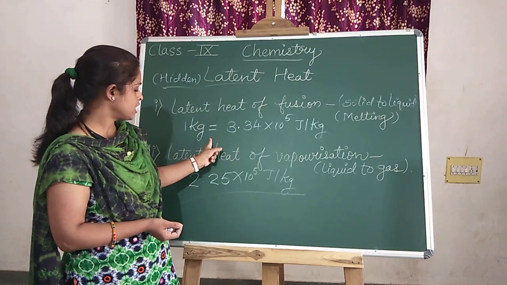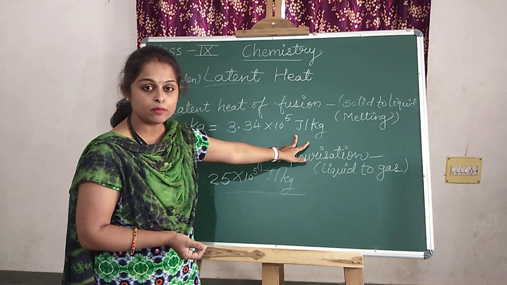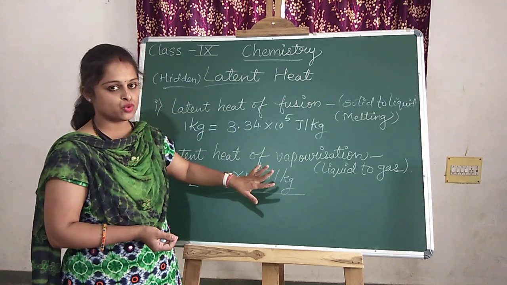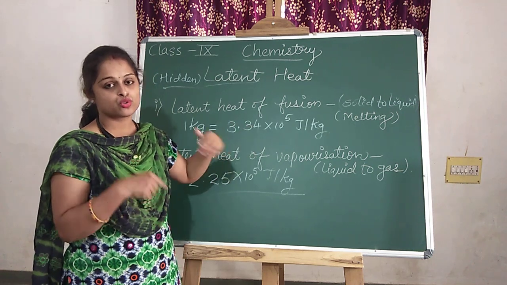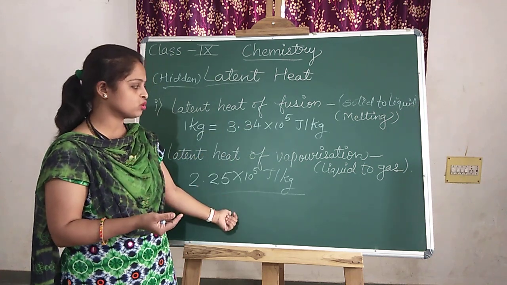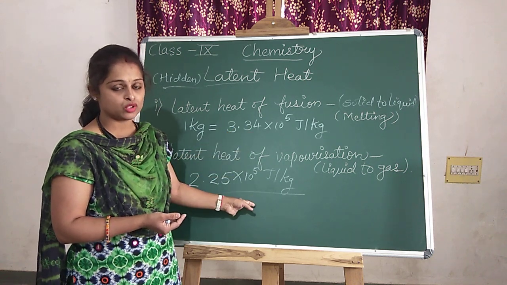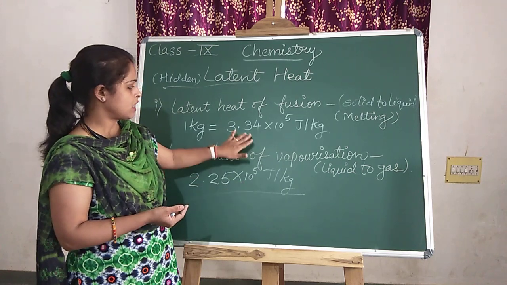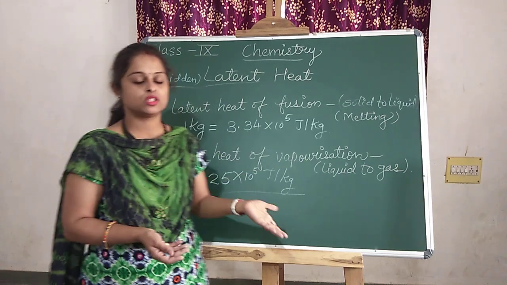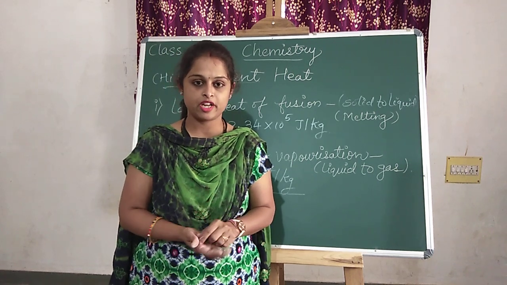Here for 1 kg they are using 3.34 multiplied by 10 to the 5 joules per kg of heat, and when the liquid comes to the solid, this much energy is also given out. Same thing happened in this also. Here we took the example of ice, there we took the example of water. 100 degrees Celsius is the temperature of water, and here it is 0 degrees Celsius in both cases. Why the temperature is not rising, this also I explained everything.